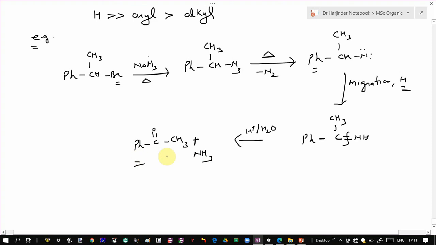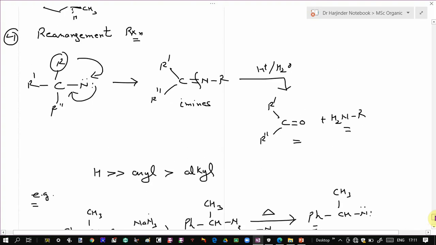So these were a few reactions of nitrenes. Go through them. We have discussed all kinds of reactions, and these reactions are very similar to those of carbenes. And as I told you, in the rearrangement reaction, if you have a singlet nitrene, you can write the mechanism by yourself.